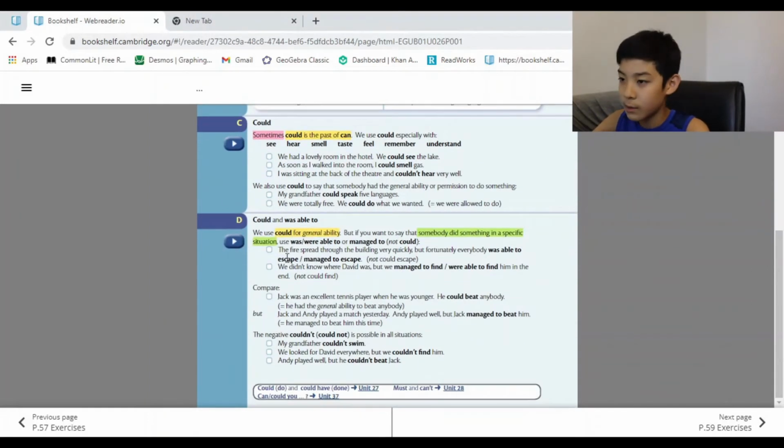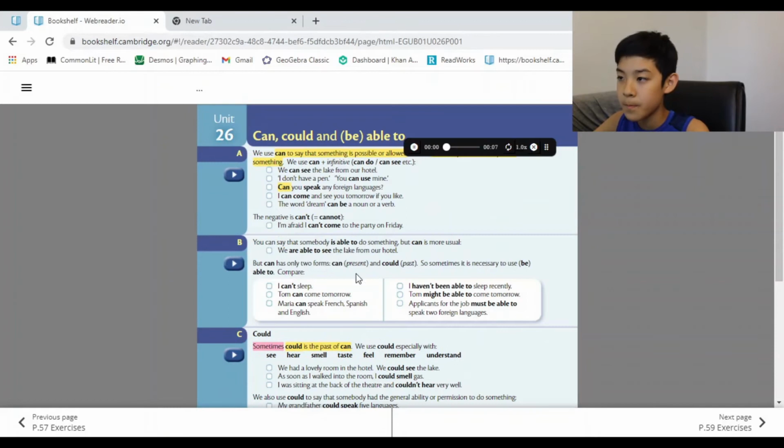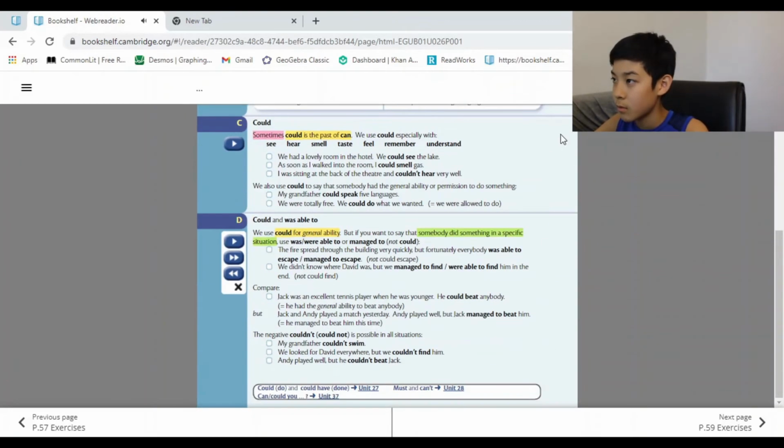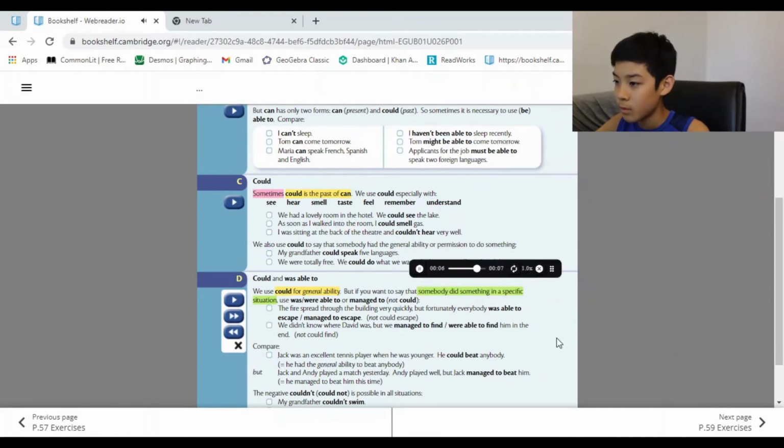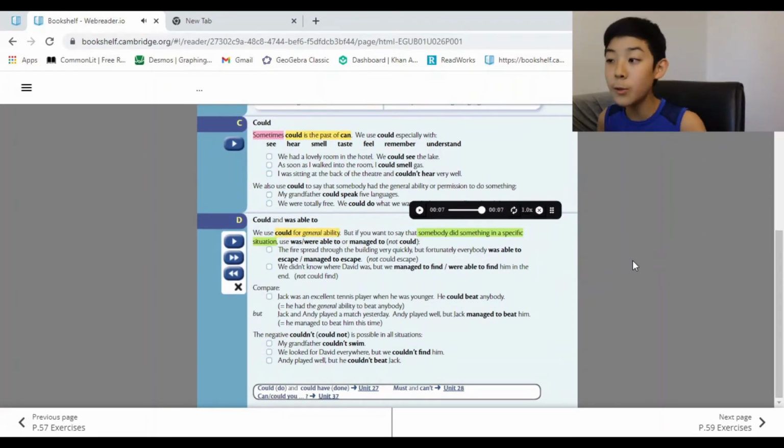Alright, let's listen to this. The fire spread through the building very quickly, but fortunately everybody was able to escape. Not could escape, because this is very situational. It's like for that one building, right?